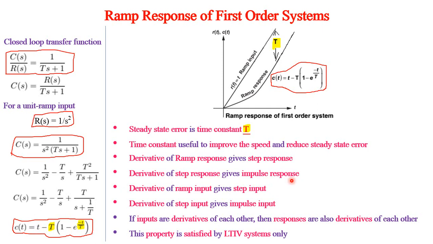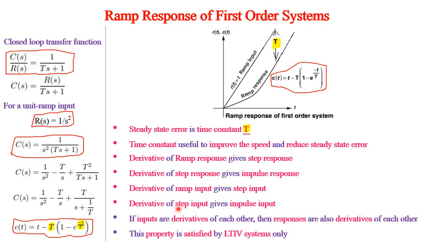Similarly, what is ramp input? Ramp input is a into t, or unit ramp means t. If we differentiate, we will get simply 1, that is r of t equal to 1. What is r of t equal to 1? Step input.